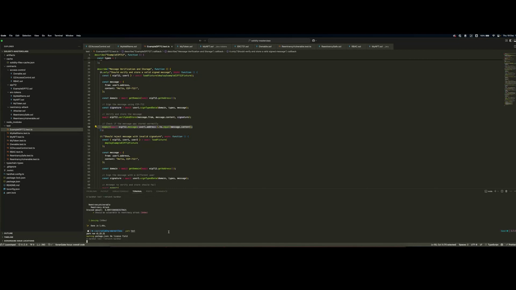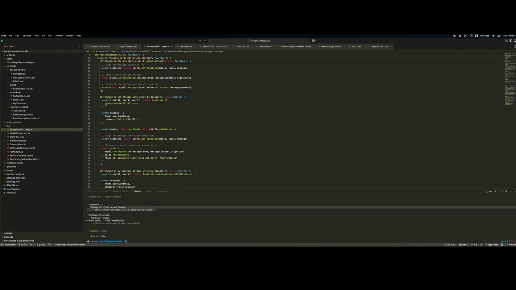So let's quickly test this out, because I isolated the test here, and we can see the message verification storage was successful. But let's see an example instead if the signature is rejected. For example, here. Say I have this user, and so the user is this guy. And what is happening is I'm actually signing the message with a different user.